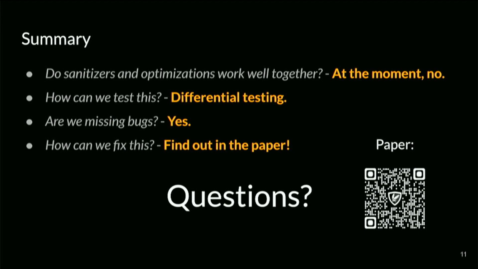Hi, Devin from Apple. Great talk. One thing I'm curious about is whether you saw the optimizer removing checks from UBSAN in particular. And the reason I ask is because UBSAN is commonly used as a hardening mechanism in production rather than for fuzzing or testing. And so that would be even more problematic. Is that something that you see?